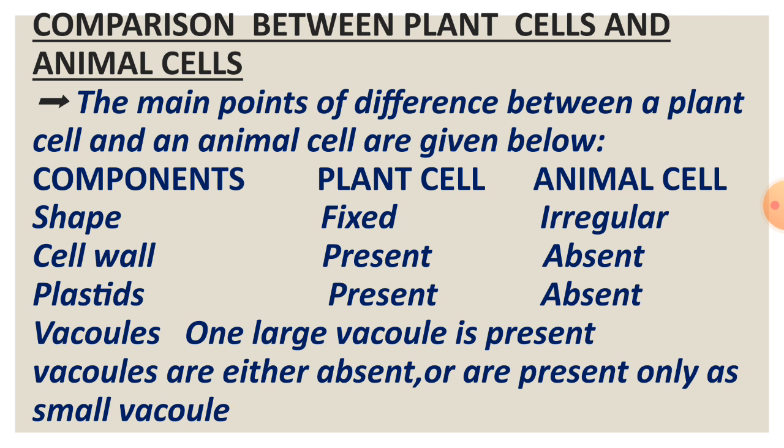Plastids. In plant cell, plastids are present, but in animal cells, plastids are absent. Vacuoles. In plant cells, one large vacuole is present, but in animal cells, vacuoles are either absent or only a small vacuole is present.